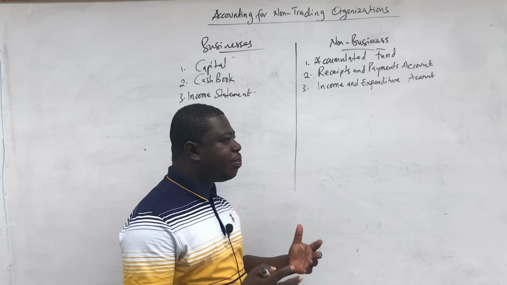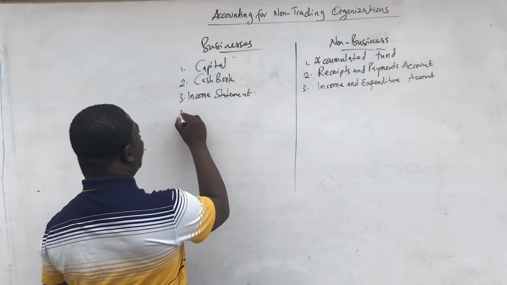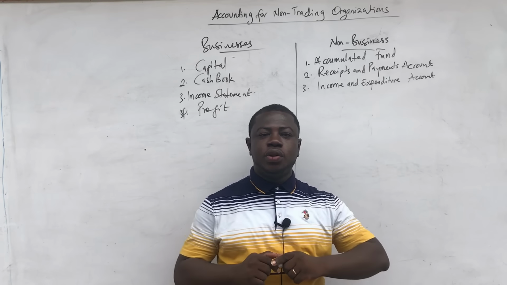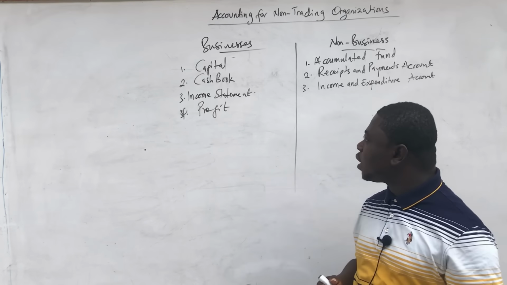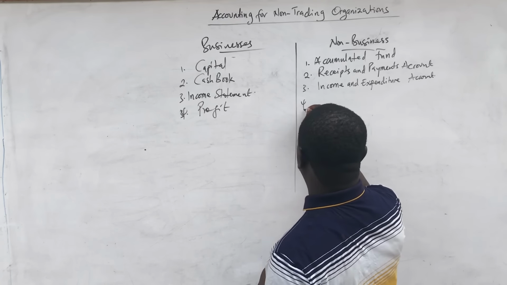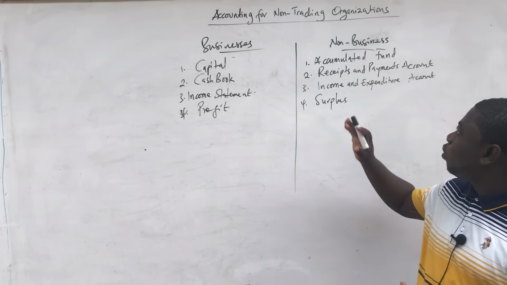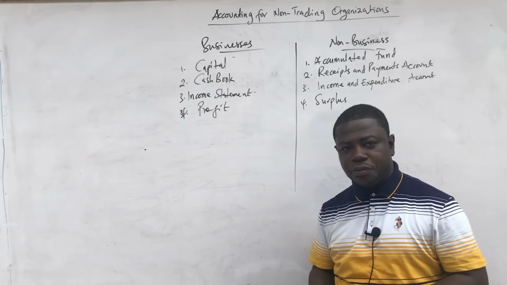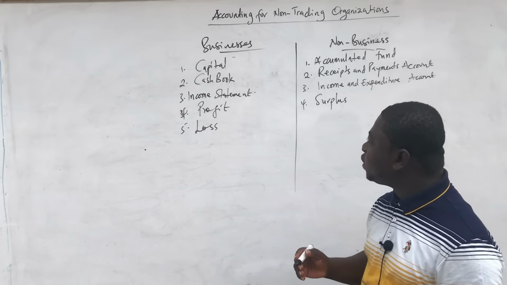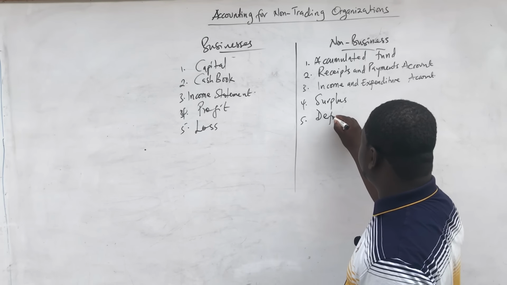And then after preparing the profit statement, we are expecting to make either a profit or loss. That is for the business. And so for a business setting, they are expecting profits. Now, for the non-business, I've already told you that their motive for existence is not to make profit. And therefore, if they make any kind of excess of income over expenditure, they will not call it profit, but they will call it a surplus. So that is another difference you should take note of. So with a non-trading organization, you'll be seeing surplus instead of profit. And also, if there is a loss in the case of a business, in the non-trading setting, they are not going to call it a loss, but they are going to call it a deficit.